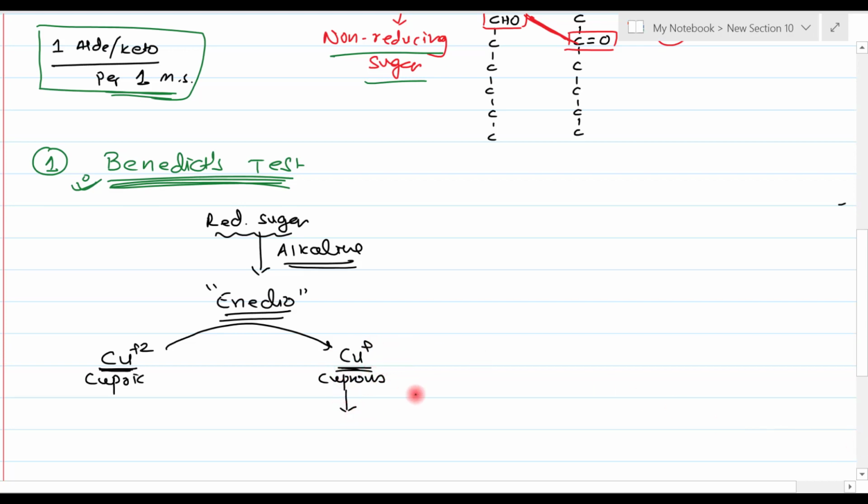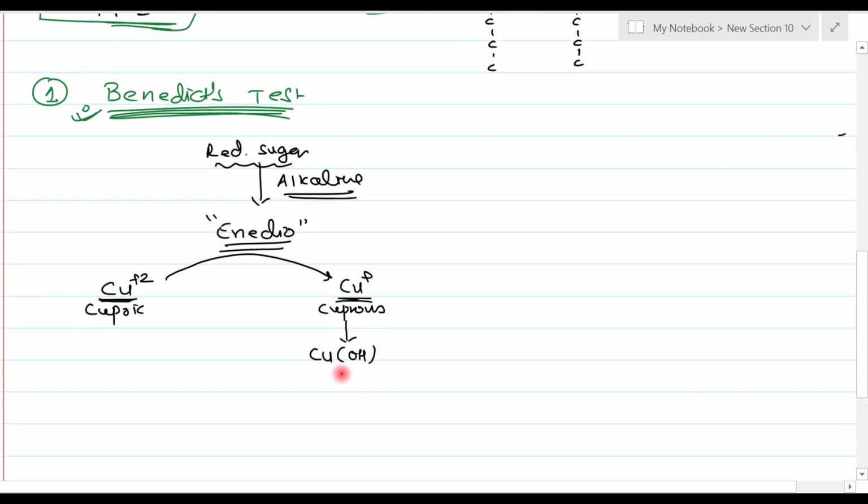This cuprous ion then reacts with the aqueous hydroxyl ion and forms cuprous hydroxide, and then it is converted to cuprous oxide. This cuprous oxide is red in color and insoluble. So what will happen? We can see red color precipitates. So if red color precipitates are seen in the Benedict test, what does it mean? It means that a reducing sugar is present in the particular sample.